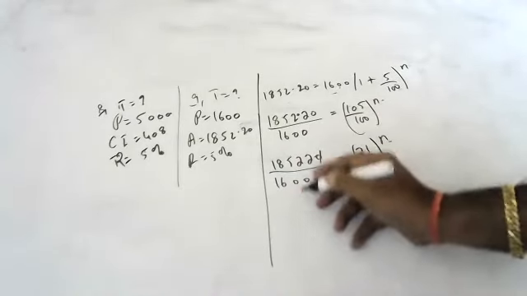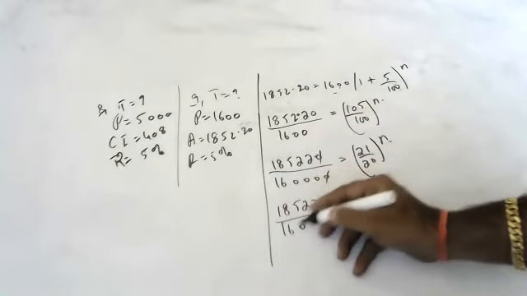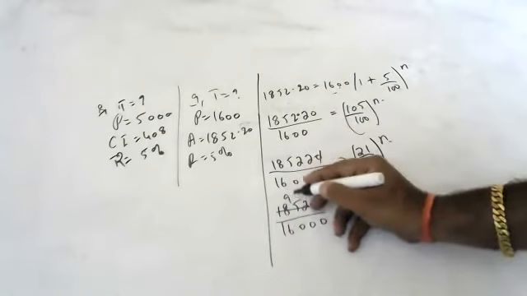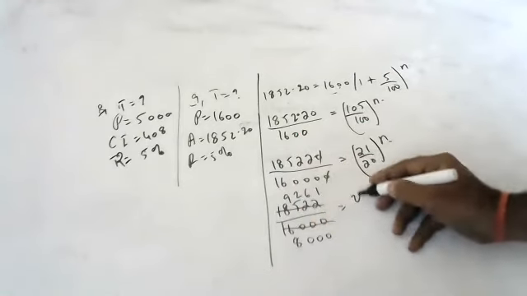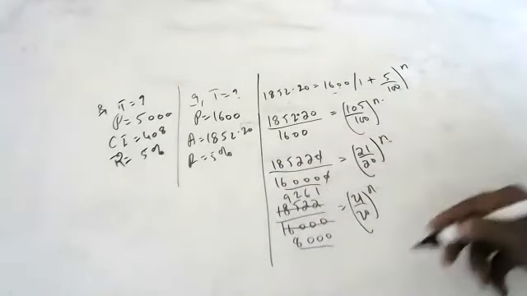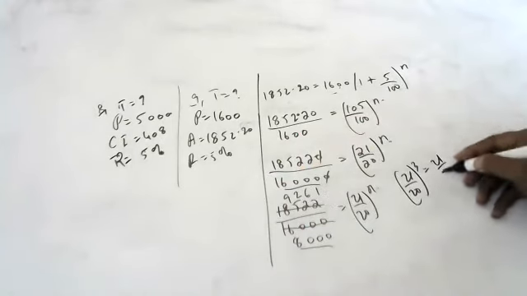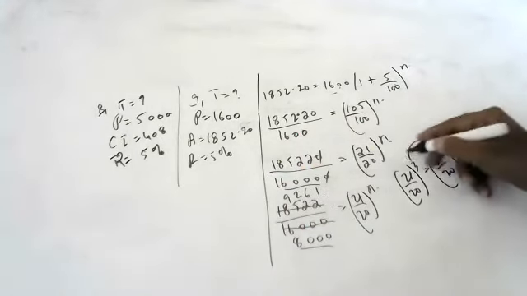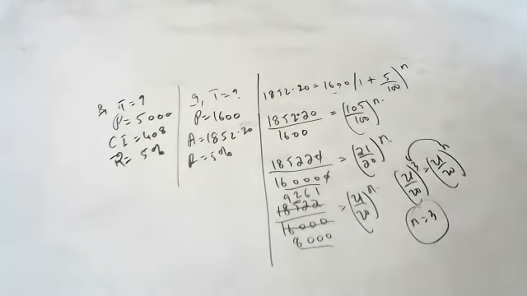We could divide by 2, sir. Yes, we'll divide that. So we get 21 by 20 whole to the power of n. This is 20 cube, this is 21 cube now. 21 by 20 whole cube equals 21 by 20 whole to the power of n. So n is equal to 3, children. Like this we can do.